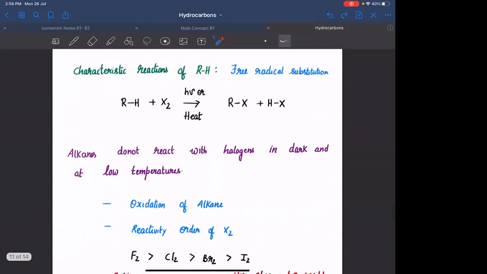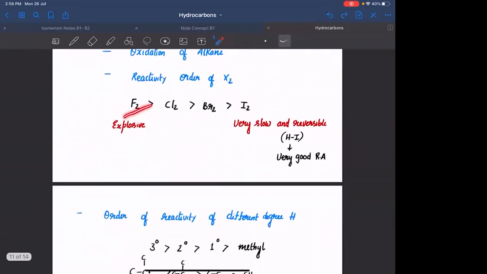What is the order of reactivity of different halogens? Fluorine greater than, chlorine greater than, bromine greater than iodine. With fluorine, the reaction is explosive. What is the reason for that? The free radicals that are initially formed. Here you will form fluorine free radical, which is highly unstable. Why is it unstable? Because it is highly electronegative. So if it becomes electron deficient, it will become highly unstable. Hence the reaction will be explosive. जल्दी जल्दी reaction हो जाएगा.